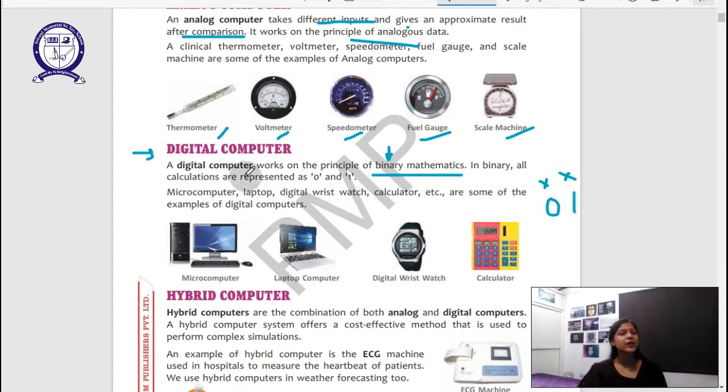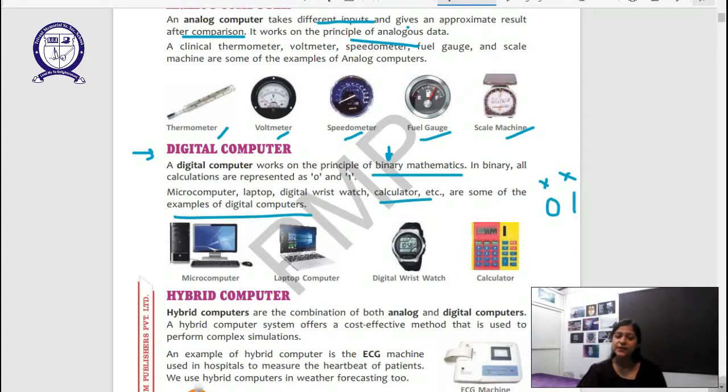The computer only understands 0 and 1, nothing else. All the English that we see, all the Hindi that we see on the computer, anything that we see is first converted into zeros and ones, and only then the computer understands the language. Microcomputer, laptop, digital wristwatch, calculator, etc. are some examples of digital computers.